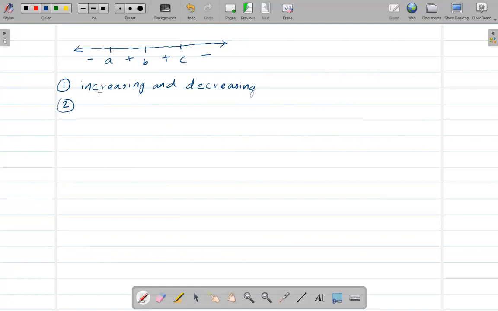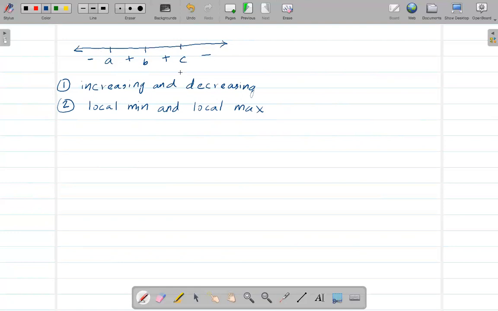And the second one, you need to find the local minimum and local maximum. Since here I haven't given you functions, there is just a sign chart.